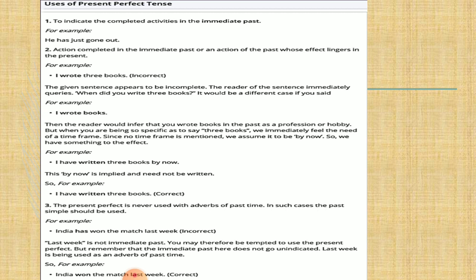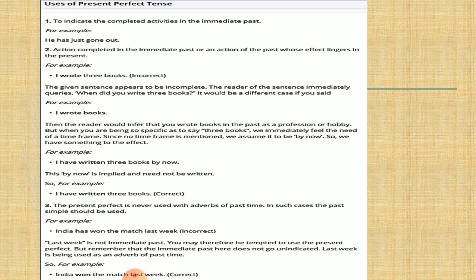For an action whose effect is lingering in the present but which started in the past. For example, the correct one is: I have written 3 books by now. It is correlating the past as well as the present, because the effect is in the present. Now he is over with the books writing, but in the past he continued for some time. So the correct one is I have written 3 books.